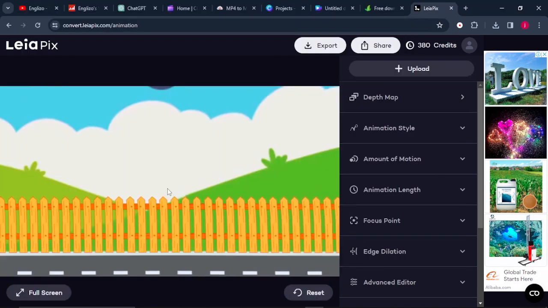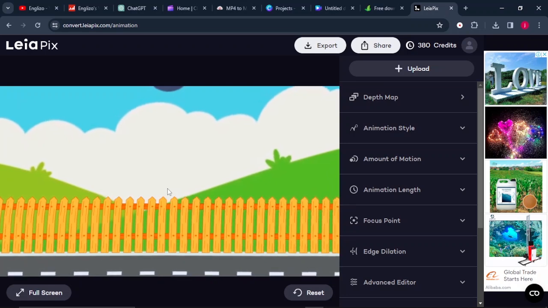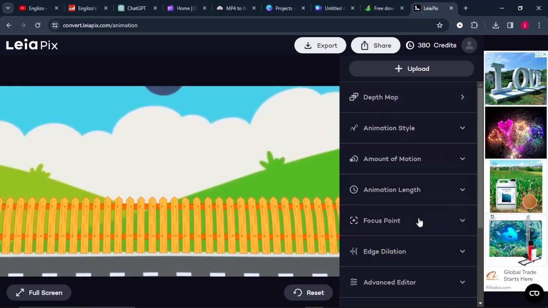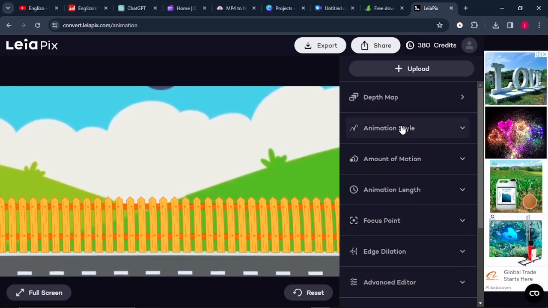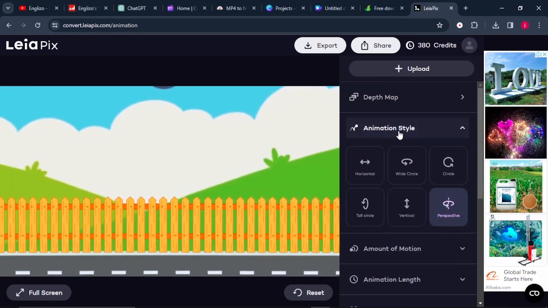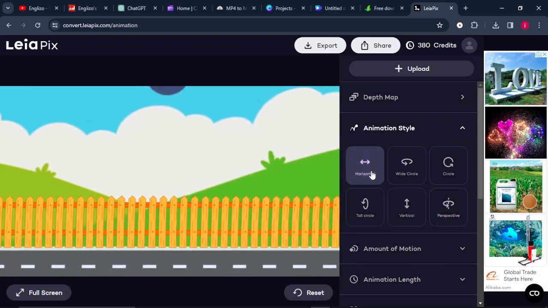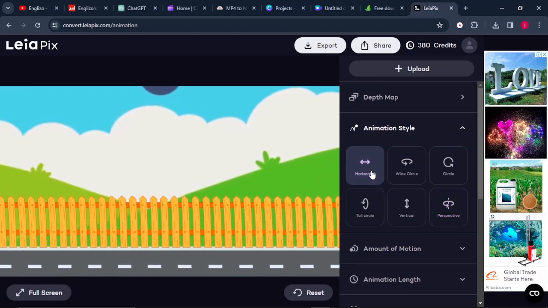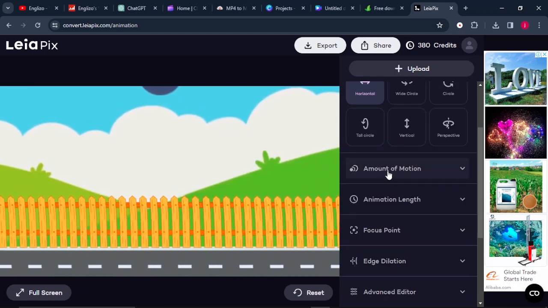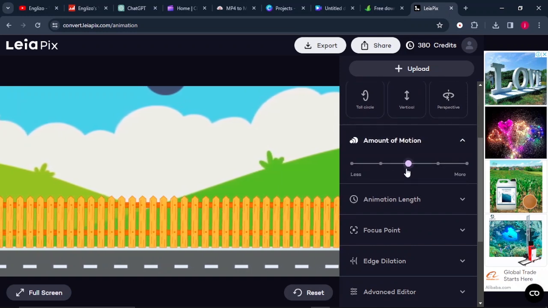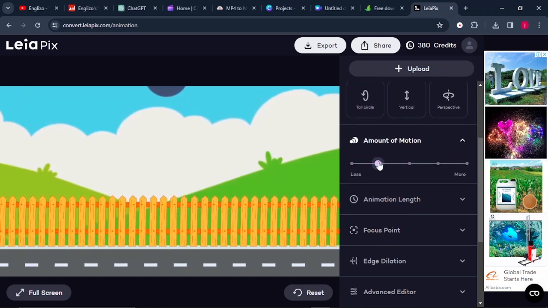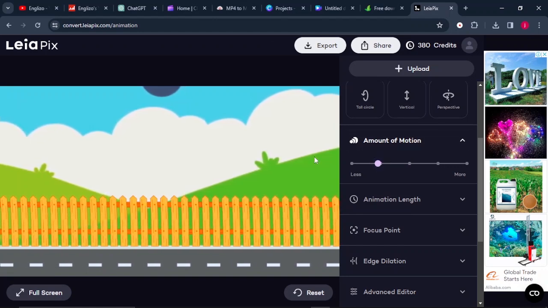Just observe carefully. Our image is moving in style. There are different types of settings that we can play with from here. We can go to animation style. I would love it to be horizontal. So select horizontal so that it's just moving from one side to the other side. Then I will scroll down to the amount of motion. I'll reduce it, I want it to be less, like that. I'm just happy with the way things are right now.